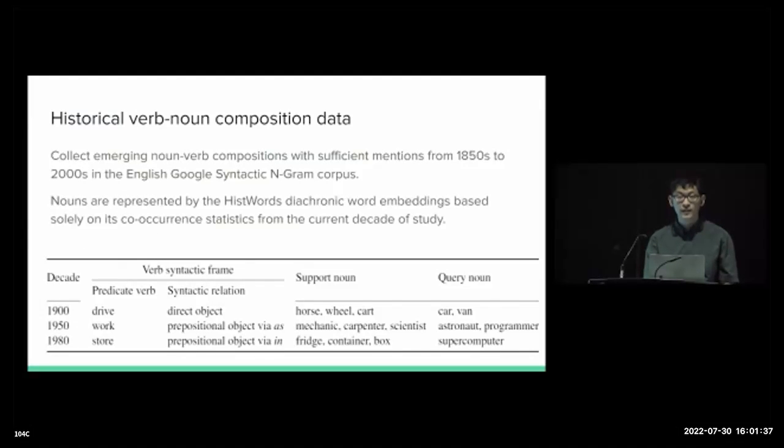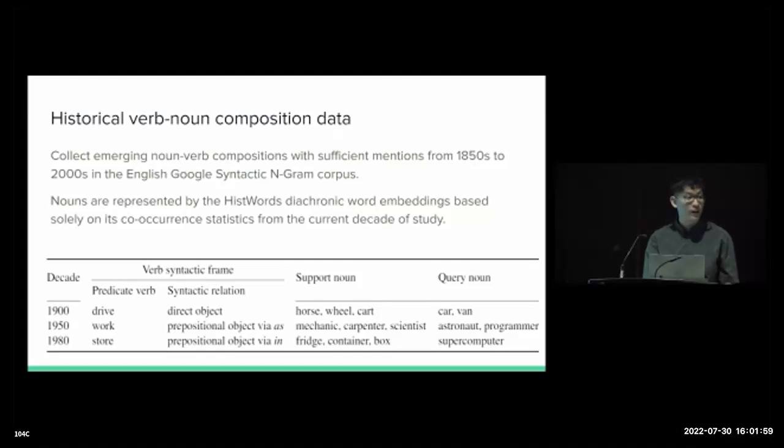So to evaluate our framework, we collected a large dataset of historical noun-verb compositions derived from the Google syntactic n-gram English corpus from 1850 to 2000, that is the past 150 years or 15 decades. The table here shows some sample entries taken from our dataset.